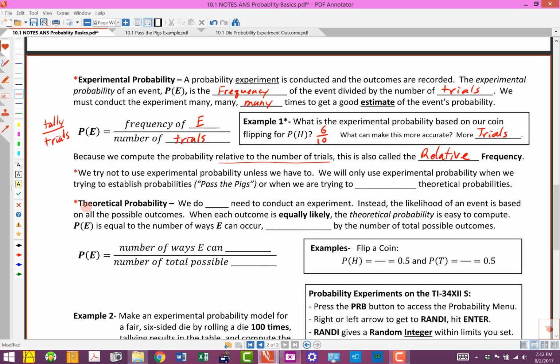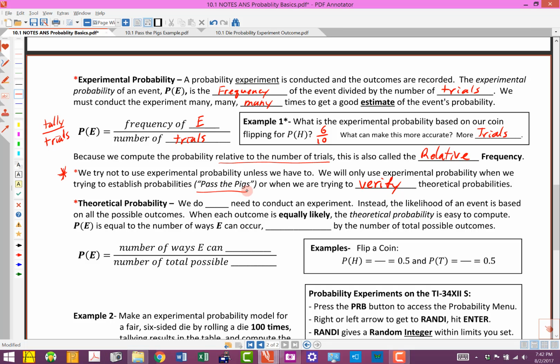And then I've got one next to this one, and then the next topic called theoretical probability. But I want to make sure that you catch this one right here, so I'm going to put an extra asterisk right there. Okay, we try not to use experimental probability unless we have to. We're only going to use experimental probability when we're trying to establish probabilities, or when we're trying to verify what we're going to call theoretical probabilities, and we'll talk about that next.